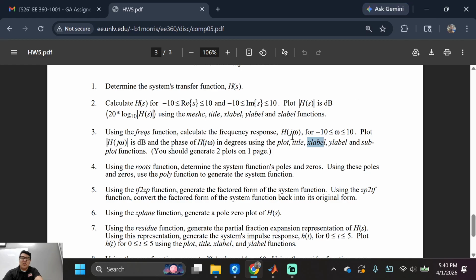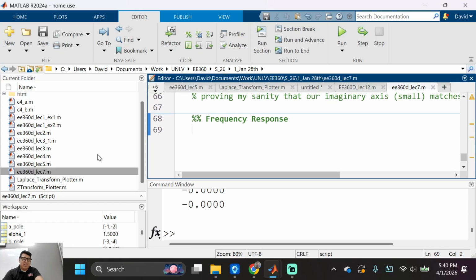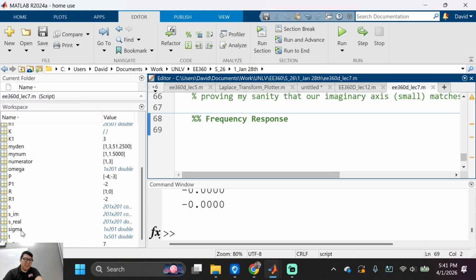Let me see. Omega. Omega is our play term. Did I define W? How do I check if I defined it? Go here. Did I define W? Not really. So I can use that. W, right? Omega, right? From minus 10 to 10, right? And then let me just do a precision right here. 0.1, whatever. Okay. Sounds good.